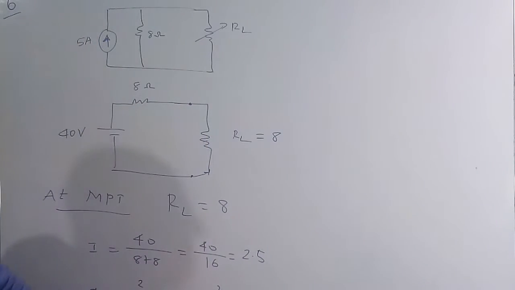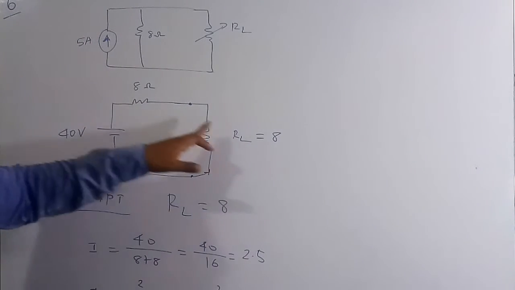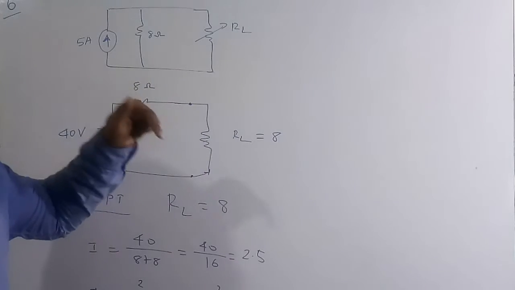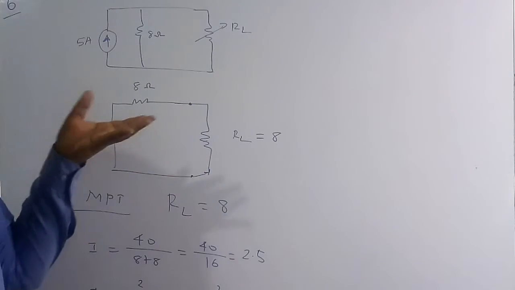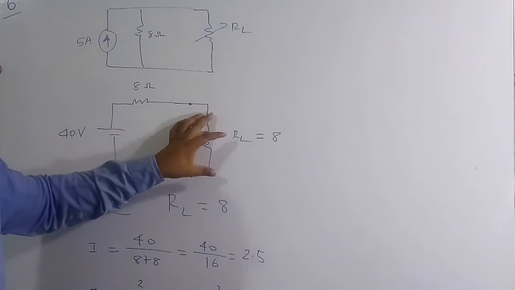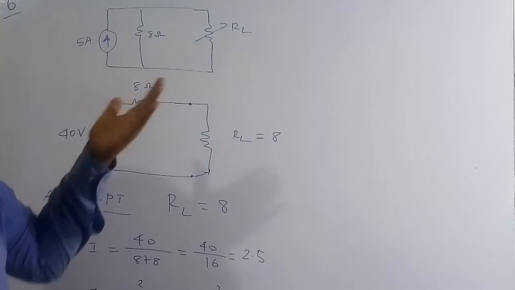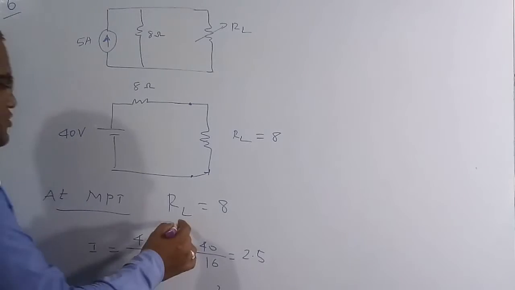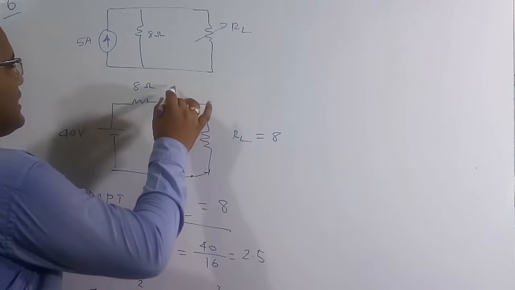So whenever the load resistance is equal to the internal resistance, at that condition we are going to get the maximum current, as the current itself is a maximum value. Therefore the power dissipation at the load is also a maximum value. So RL is equal to 8 ohm. These two are connected in series.